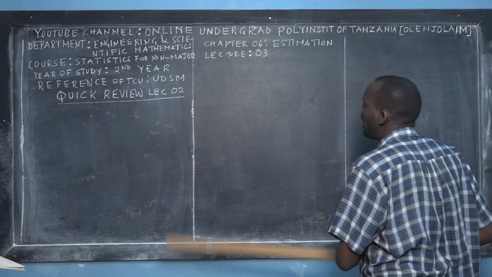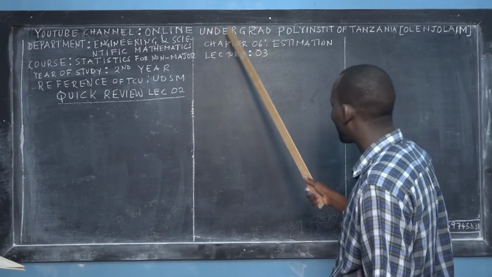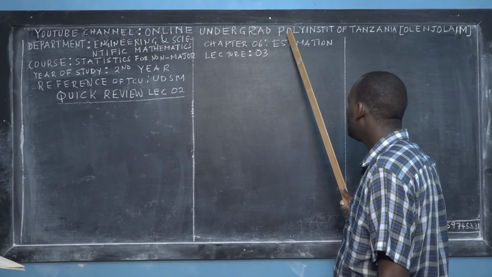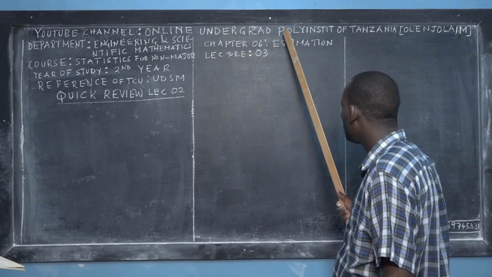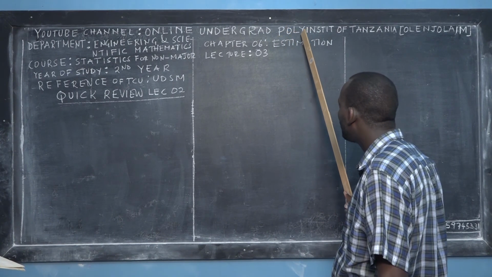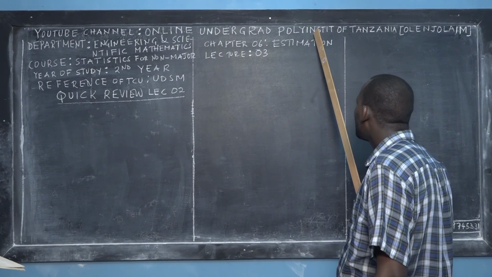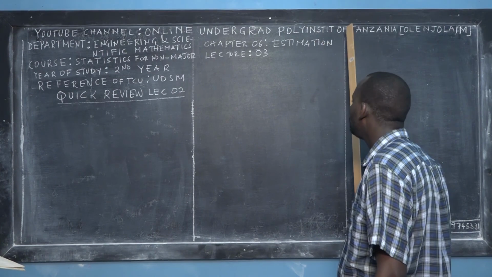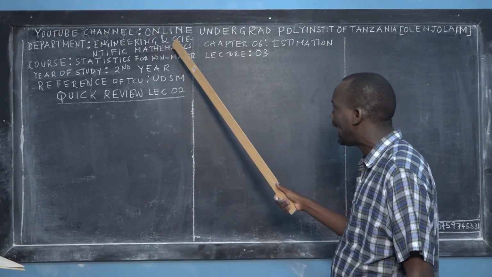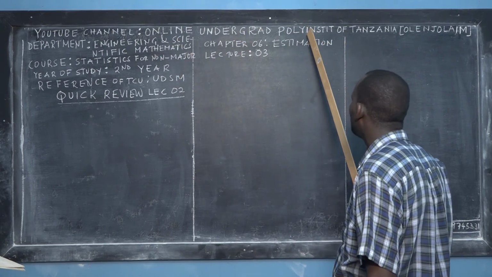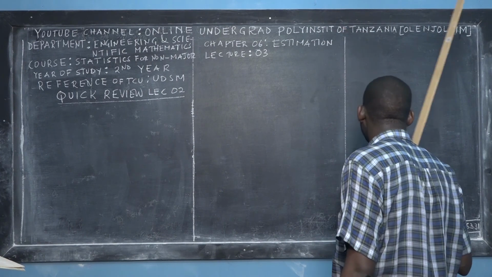This is an abbreviation of the word undergraduate, and this here is a combination of two words. Poly is an abbreviation of polytechnic. Institute is just an abbreviation of institution. So that's why we call it Online Undergraduate Polytechnic Institute of Tanzania, right?